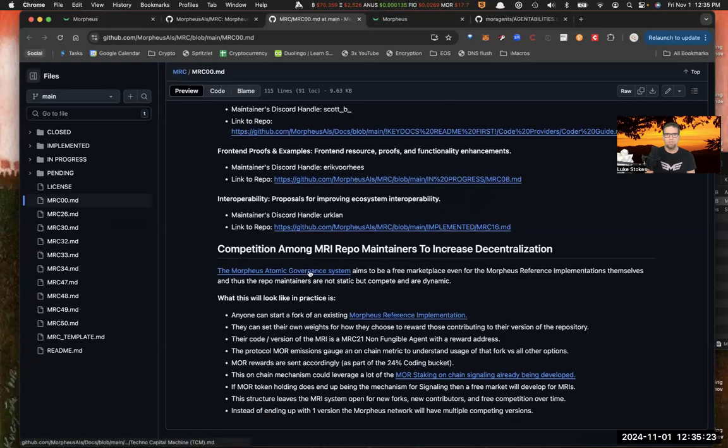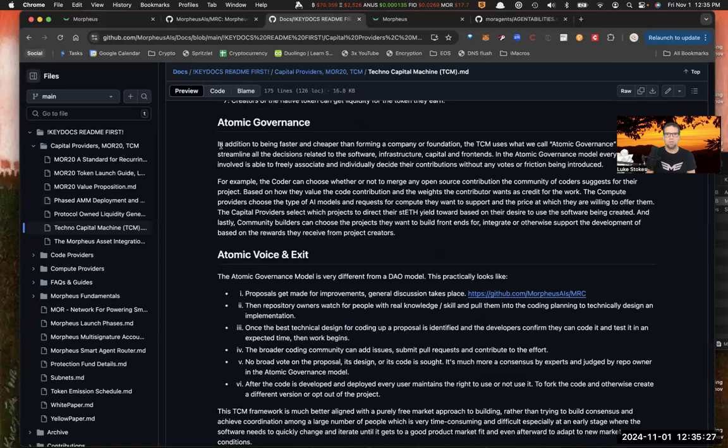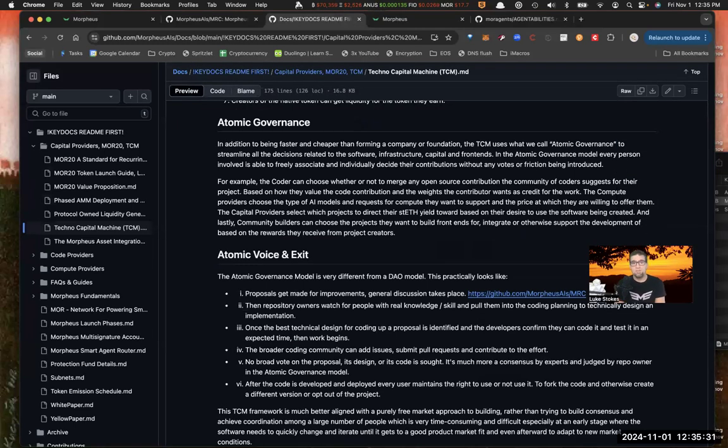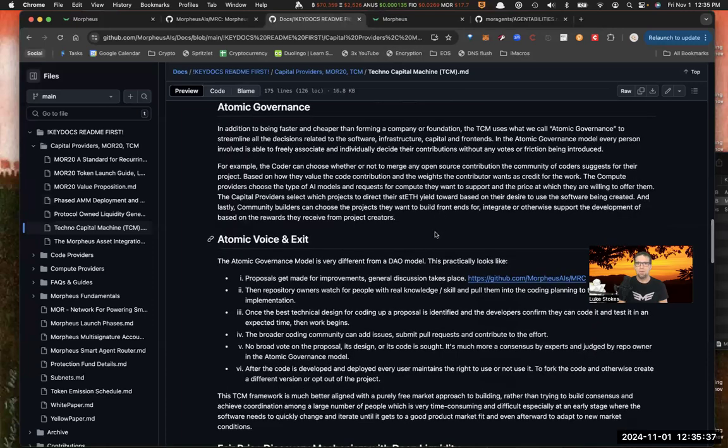And again, this describes the atomic governance system, which we've talked about before, and goes into detail about how all this works. I'm going to actually read this. I think it's important. In addition to being faster and cheaper than forming a company or a foundation, the TCM, which is the techno capital machine, which is also another way to think about the More 20 concept, uses what we call atomic governance to streamline all the decisions related to the software, infrastructure, capital, and front ends. In the atomic governance model, every person involved is able to freely associate and individually decide their contributions without any votes or friction being introduced.